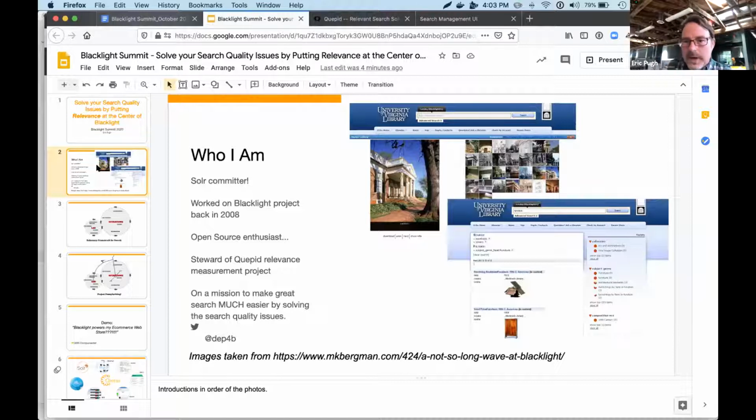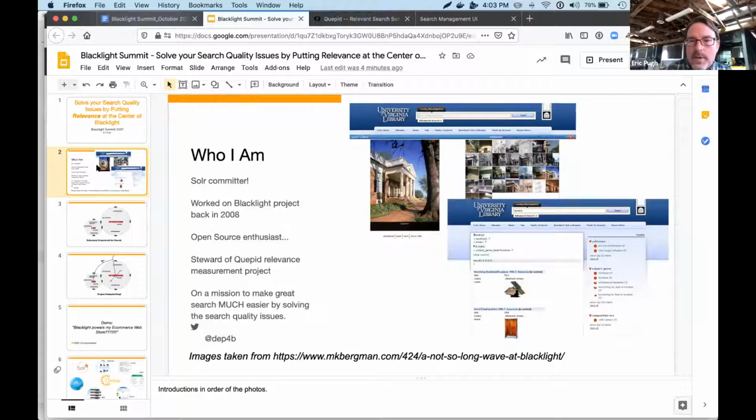And I put some screenshots of it up. So I've been around for a long time. Today, I'm really focused on building better measurement strategies and working with different search teams. So, super excited to be here.